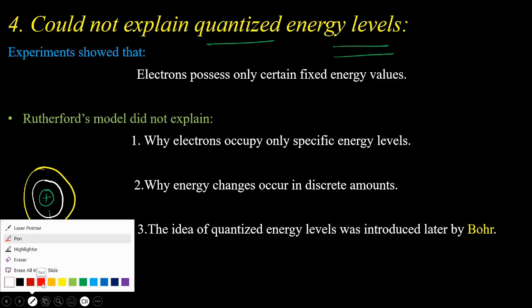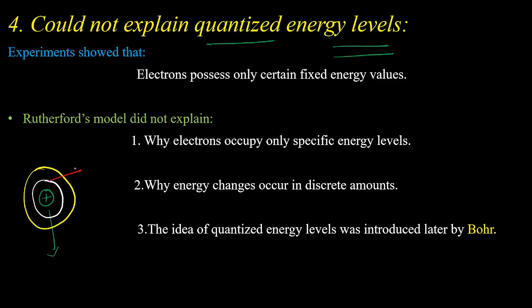So electrons are rotating around the nucleus in any circular path. He has not specified any specification of the circular paths where the electrons stay and rotate around the nucleus. He has not mentioned any amount of energy for the electron when it is rotating around the nucleus in any circular path.